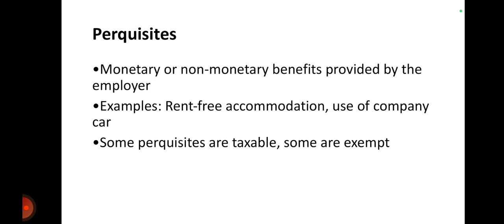Next is perquisites. Perquisites are monetary and non-monetary benefits provided by the employer to the employee. For example, rent-free accommodation, furnished accommodation, unfurnished accommodation, use of a company car. All these examples are called perquisites. Some perquisites are taxable and some are exempt. According to the rules of the Income Tax Act, the perquisite rules change.